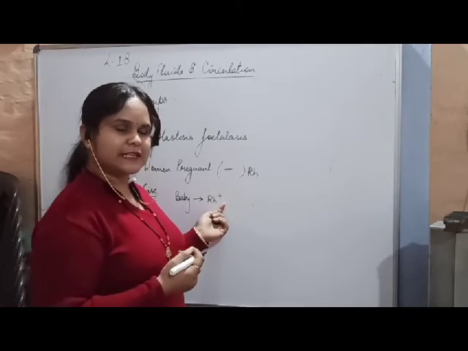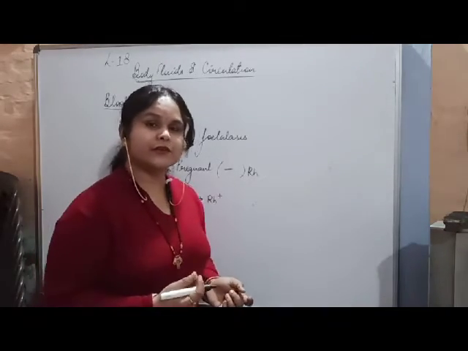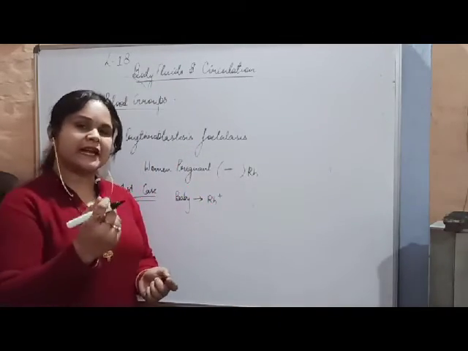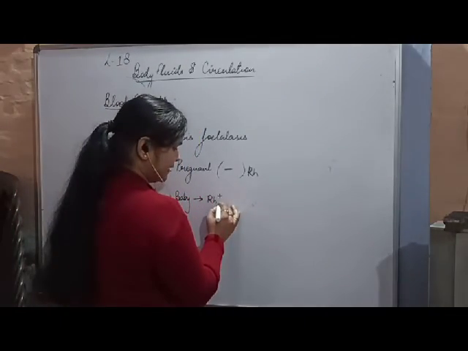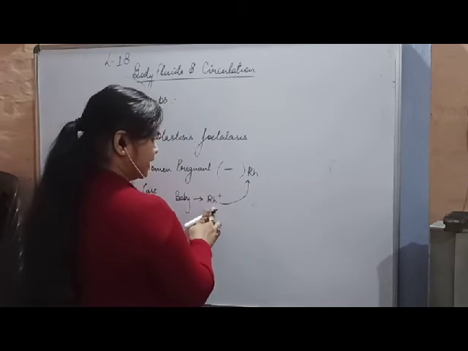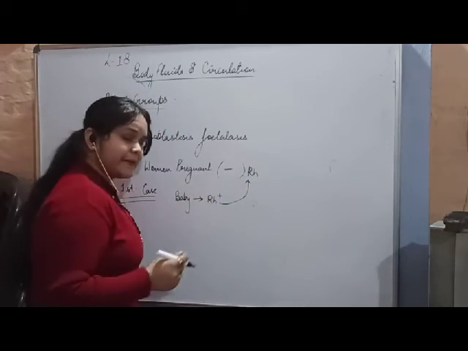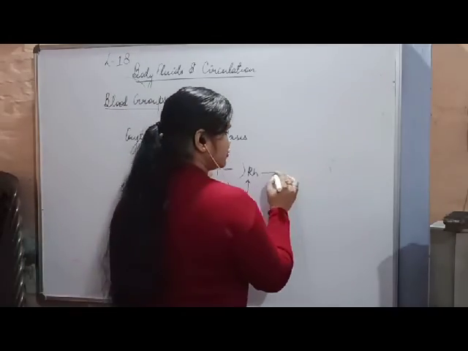But during the time of childbirth, that is parturition, Rh positive blood of the child goes inside the blood of the mother. This Rh positive blood mixes with the mother's blood. Now what is going to happen in future?